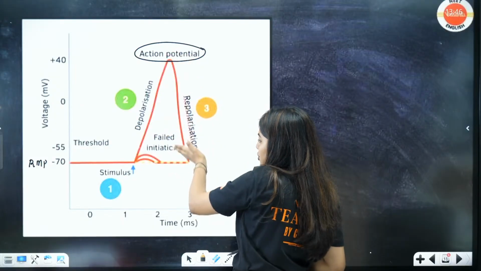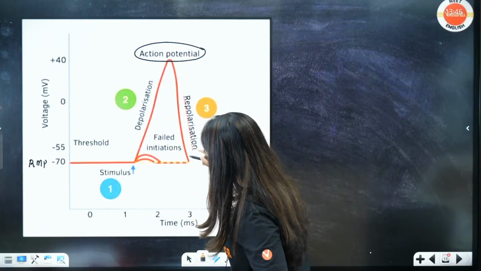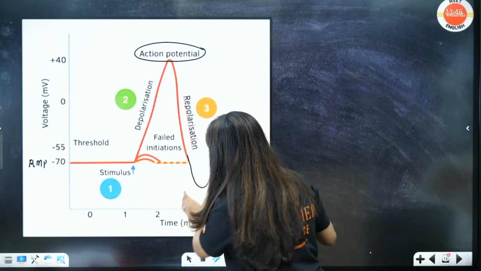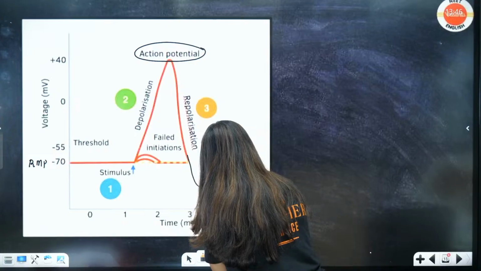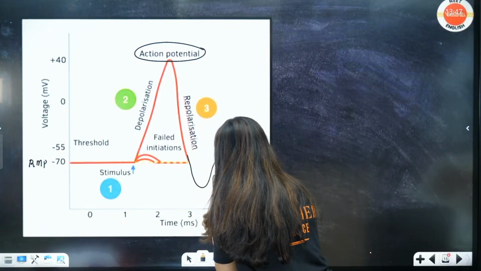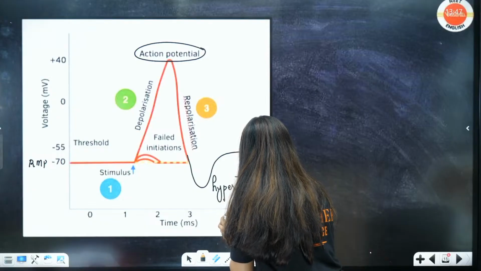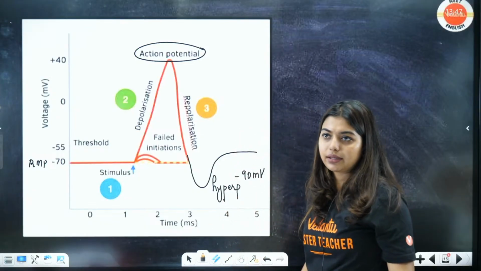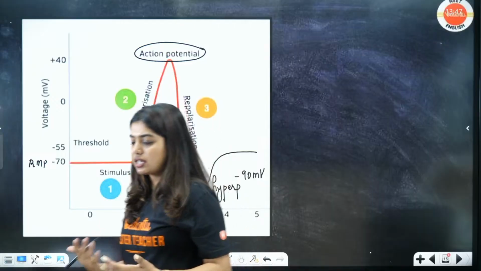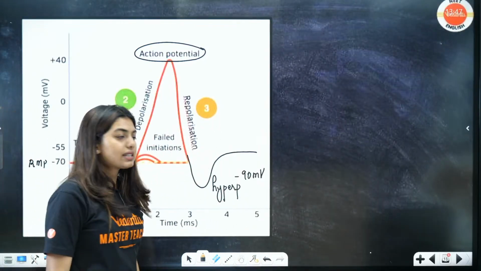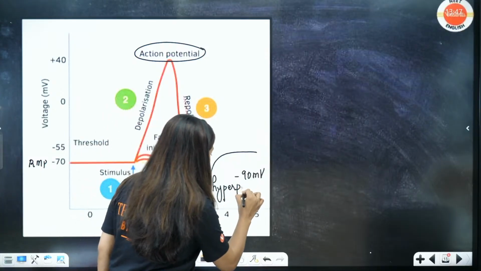Now at some places what will happen, students, like this will happen. This is a hyperpolarization, that is around minus 90 mV. Too much influx has happened, and that will lead to hyperpolarization. Got it? Minus 90 mV will cause hyperpolarization.